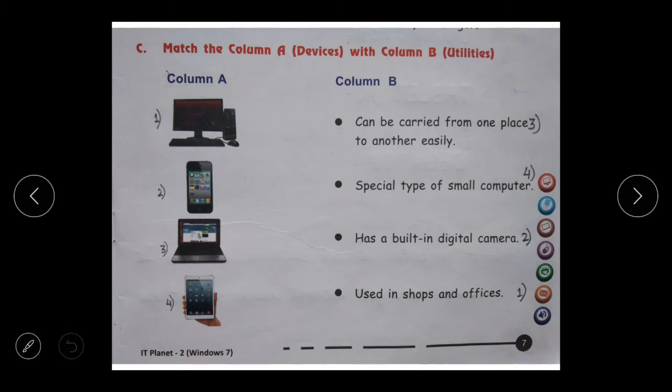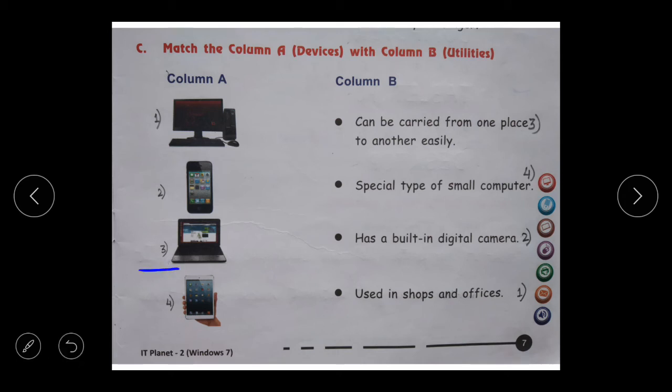Now second one, here 2 is written. Let's search for the correct answer. It is a smartphone. It has a built-in digital camera. So ma'am has written 2 there. Similarly, third and fourth part will also be matched.